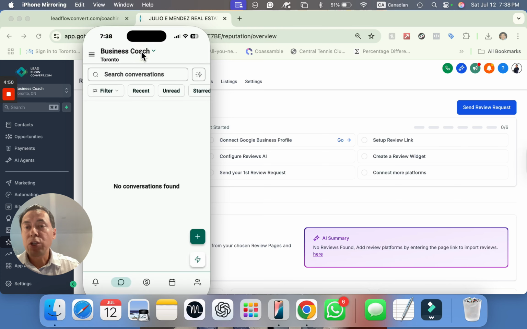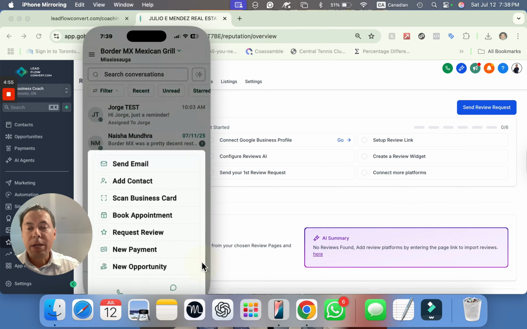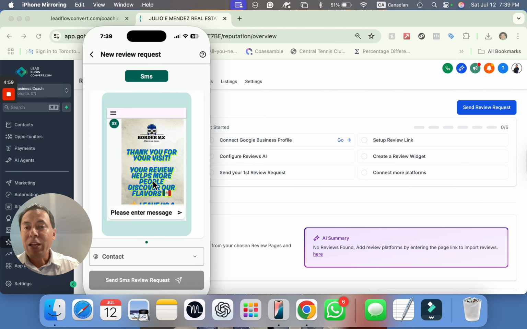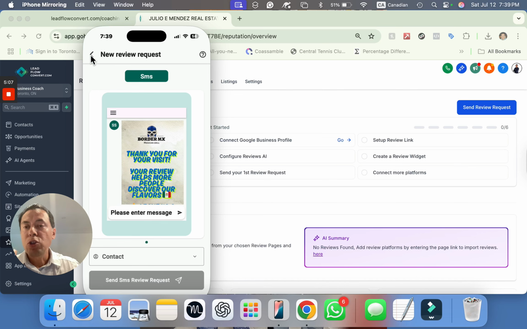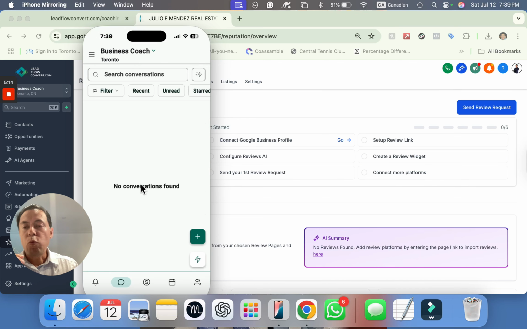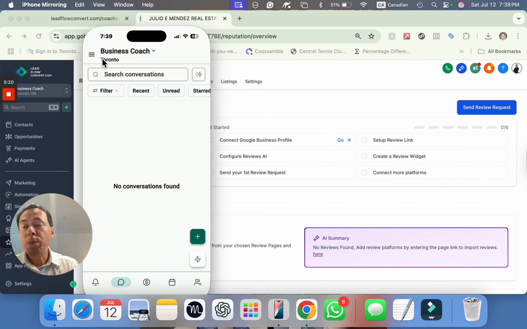Okay, let me just quickly show you one from a client. This guy over here. We can actually do a quick review request, and it goes out as an SMS with the link in there. So you can just select the client and send it out. So it's just that easy. Okay, so very, very powerful, really great. And again, anything else, and then you can just create new opportunities or update your opportunities.